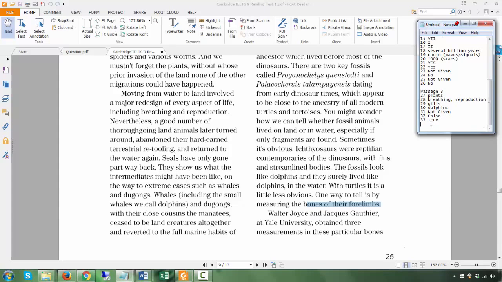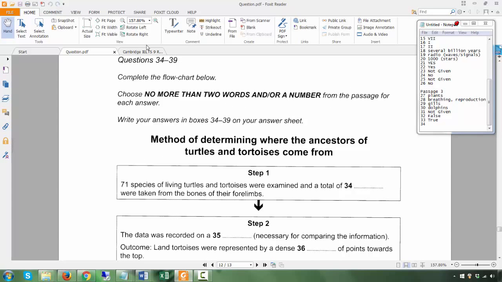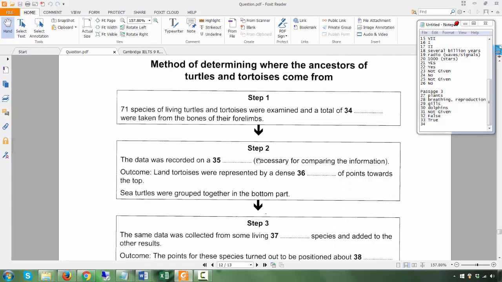Okay, going on, and this is actually in order. The true, false, not given is in order. Lastly, or second lastly, we come to this. This is a flow chart. This may or may not be in order, but it's pretty much taken from one section.